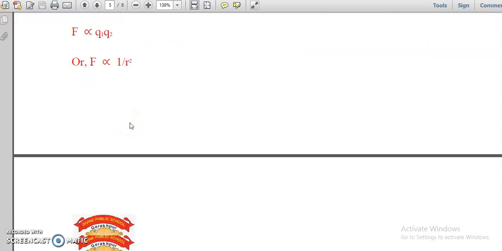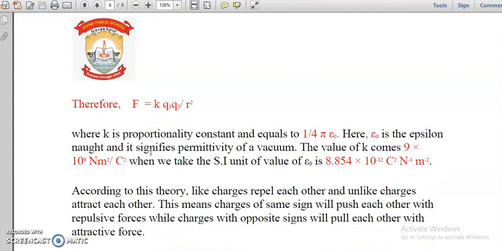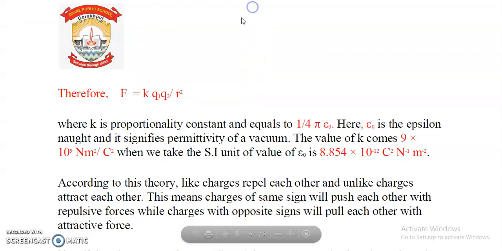It means that if we combine these two, F is directly proportional to Q1 Q2 divided by R square. To remove the proportionality sign, we always need a constant. That's why we have placed a constant over here. That constant is denoted as K, small k.